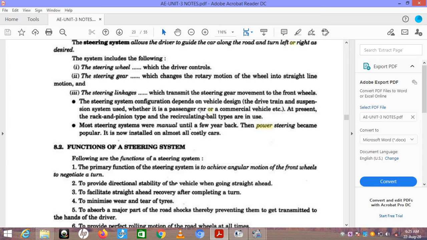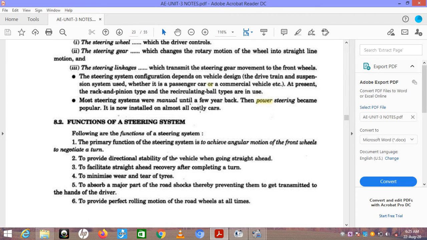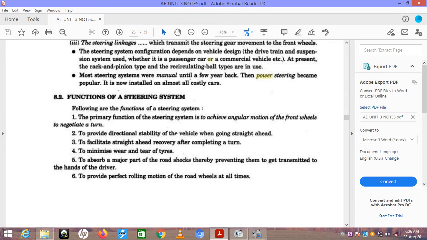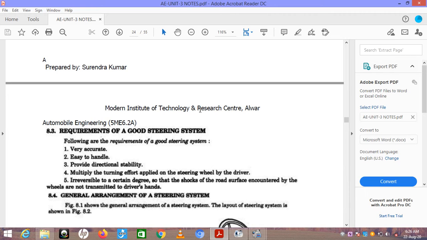Next is to facilitate straight ahead recovery after completing a turn, to minimize wear and tear of tires, to absorb a major part of the road shocks, thereby preventing them from being transmitted to the hands of the driver, and to provide perfect rolling motion of the road wheels at all times. These are some functions of a steering system.